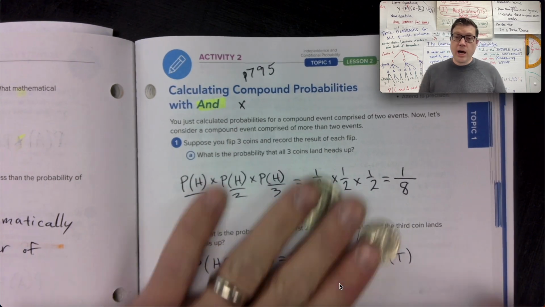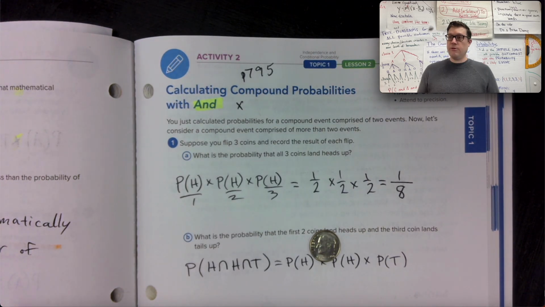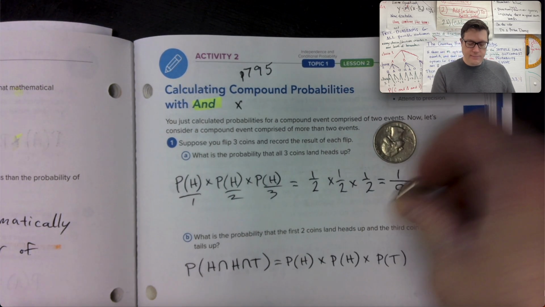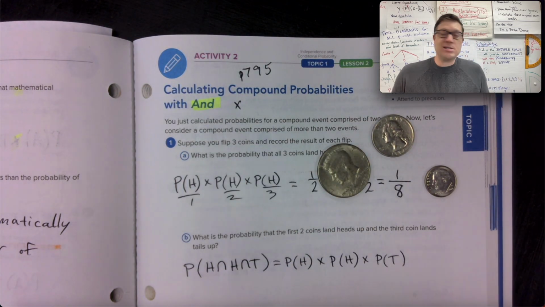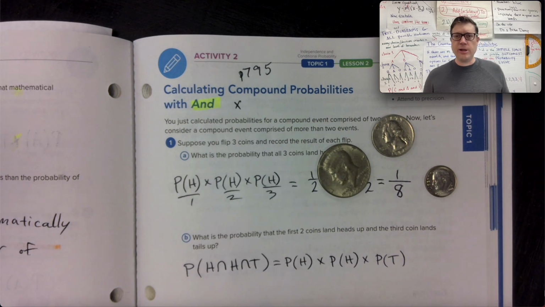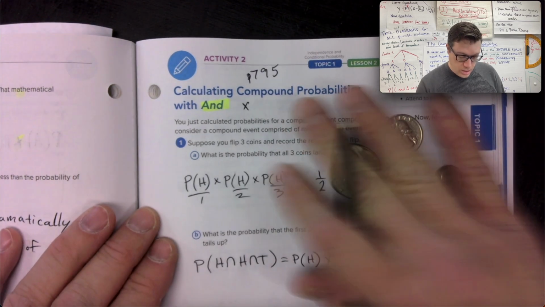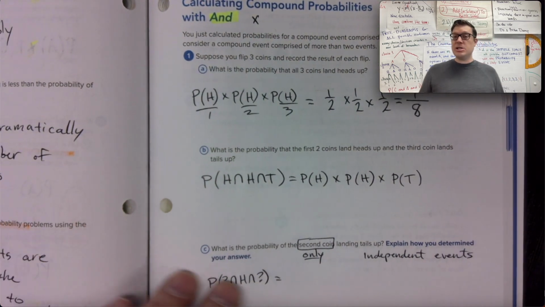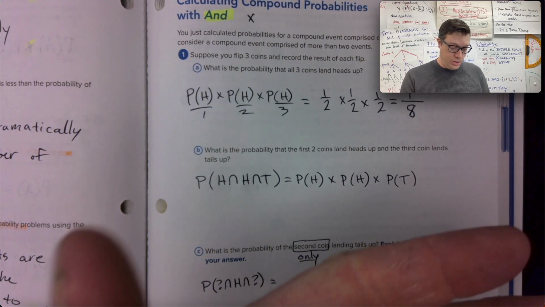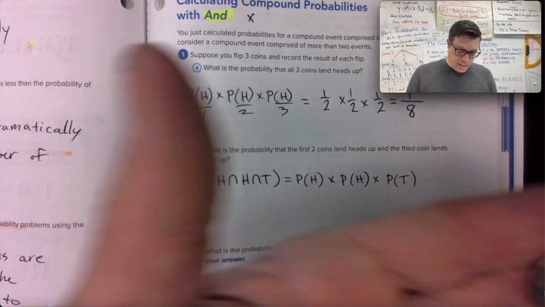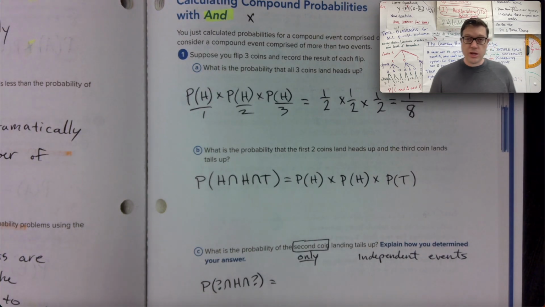2 to the third is 8. There is a 1 out of 8 chance that taking 3 coins and flipping them, you get heads on all 3 of them. 1 out of 8 ways can that happen. Likely you're going to flip at least a tails, or at least some difference between the 3 coins. With that being set aside, let's consider some different scenarios. Maybe, hey, how lucky is it to actually flip all heads? You should be considering your chances of winning some serious money from like the lottery, right? If you can get 3 heads in a row.